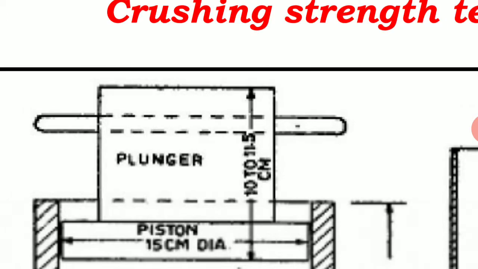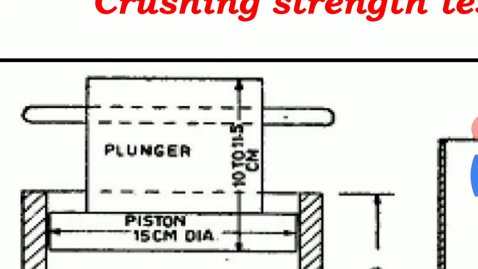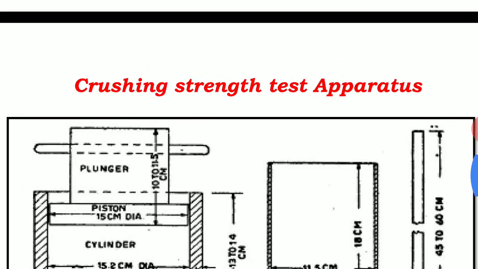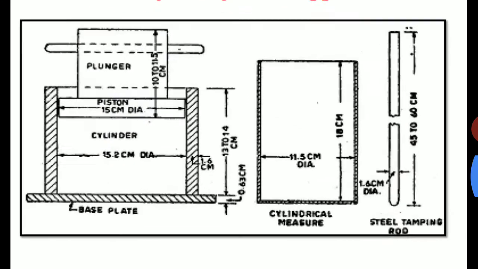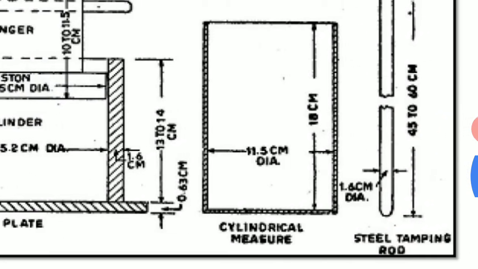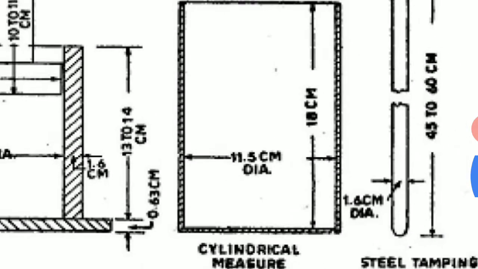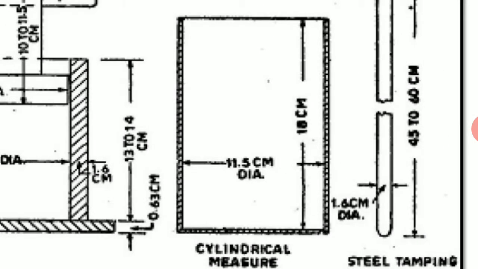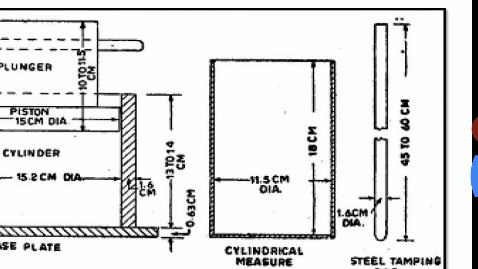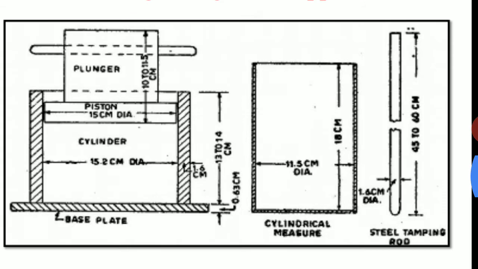This plunger has a 15 centimeter diameter and 11.5 centimeter height. Then the cylindrical measure has an 11.5 centimeter diameter and 18 centimeter height. At last, you can see the steel tamping rod, which has a 16 mm diameter and a length of 45 to 60 centimeter.